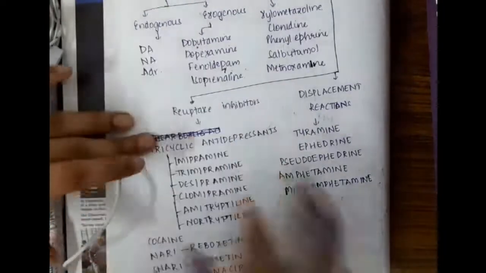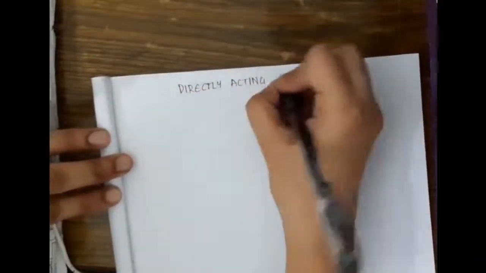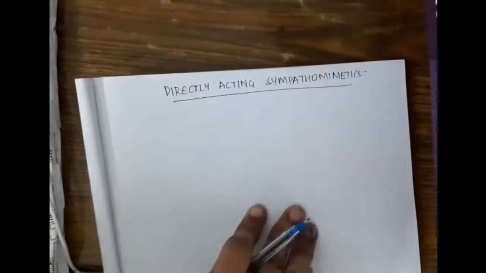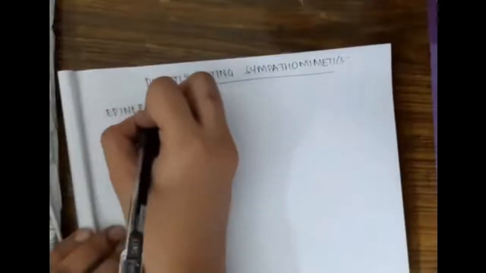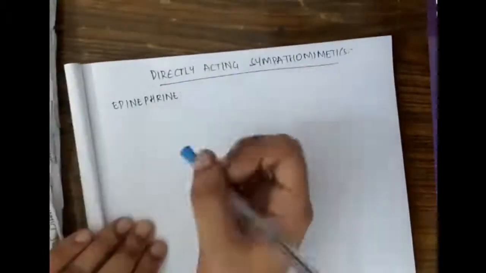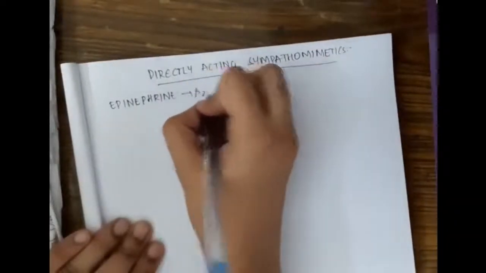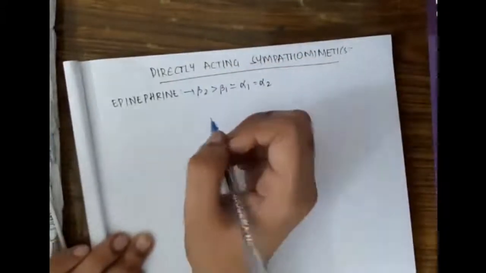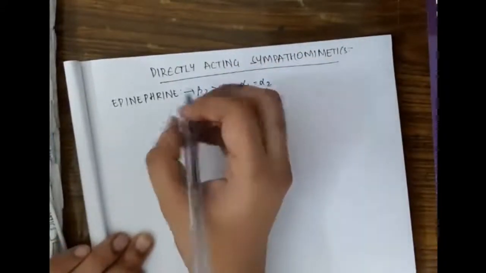The next is directly acting sympathomimetics. The first drug it includes is epinephrine. Epinephrine has maximum action on beta 2 receptors, followed by beta 1, then alpha 1, then alpha 2 receptors.